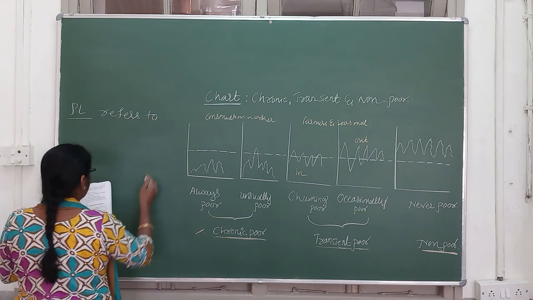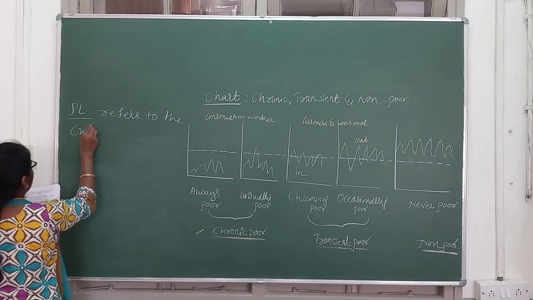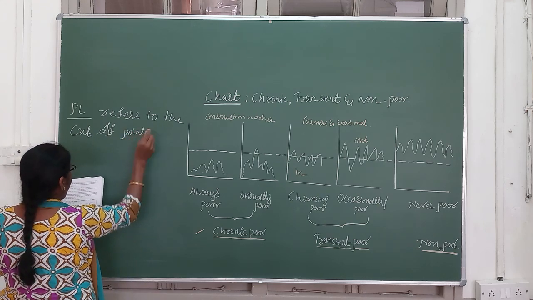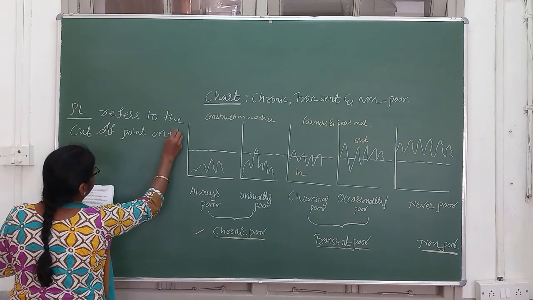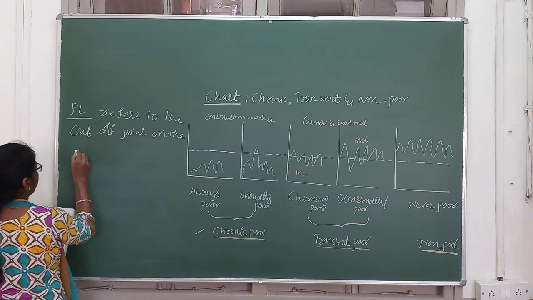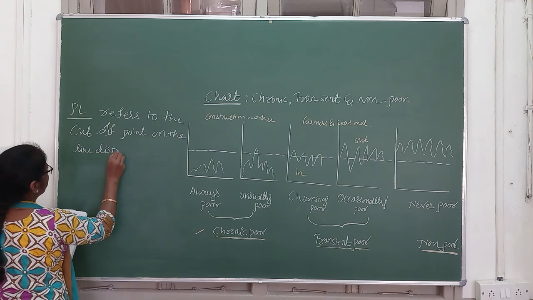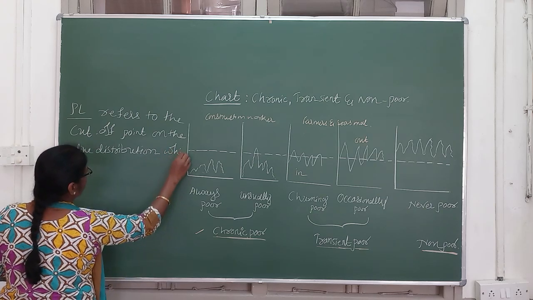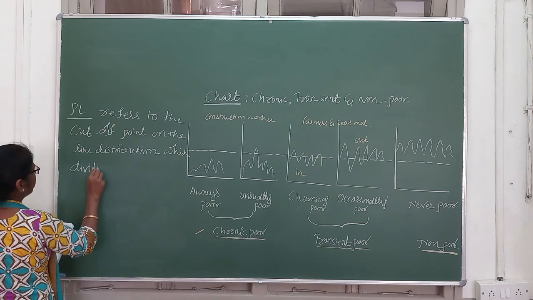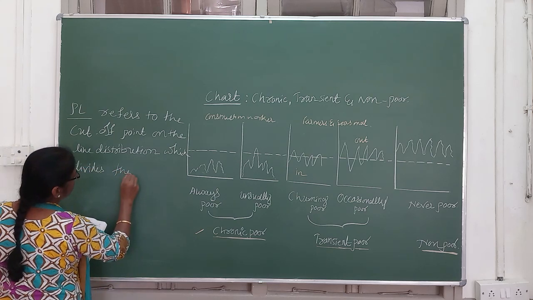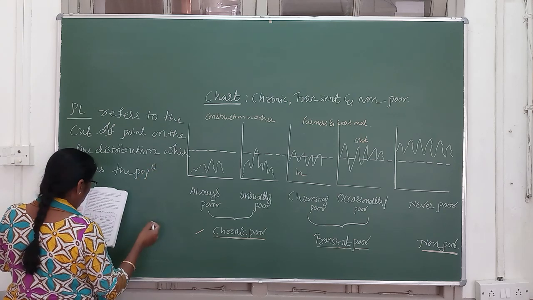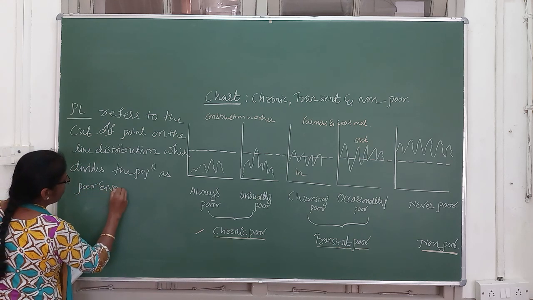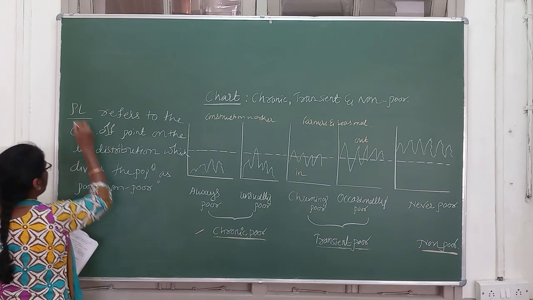Poverty line refers to the cutoff point on the line of distribution which divides the population as poor and non-poor.